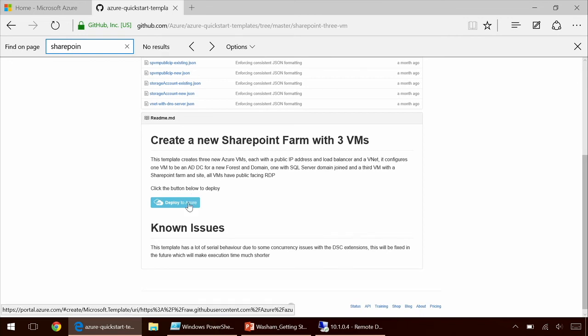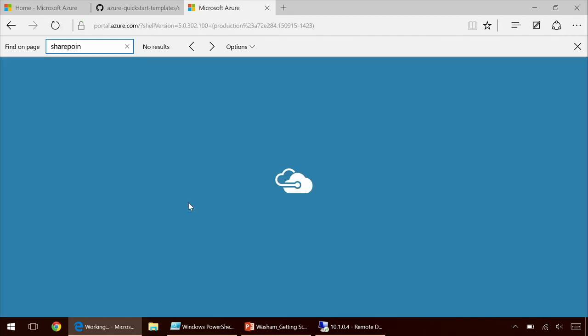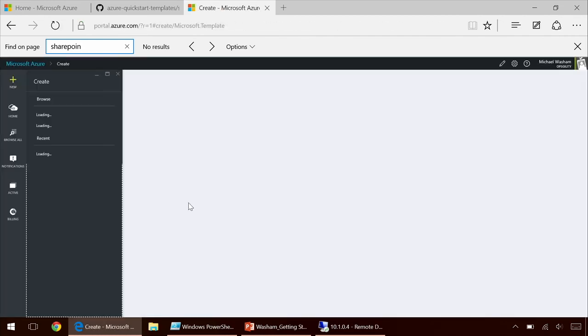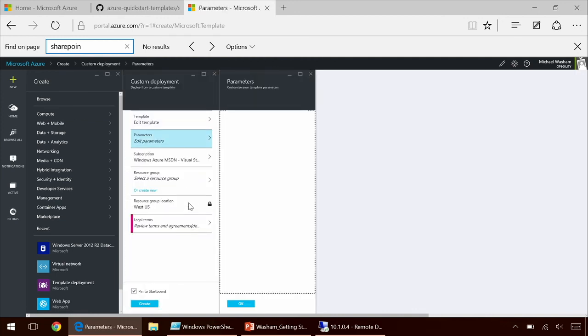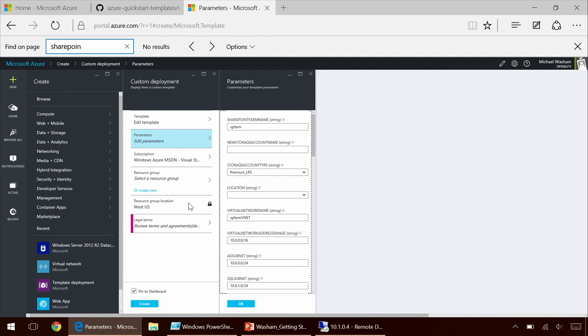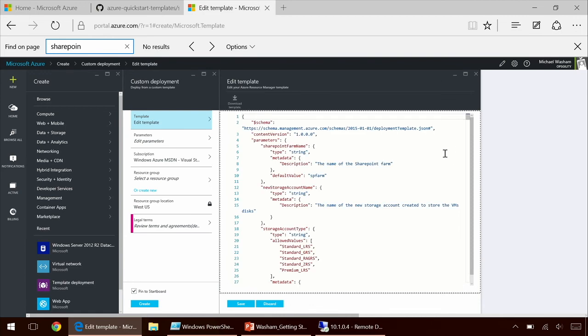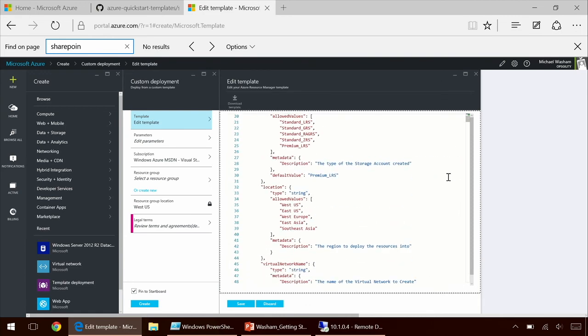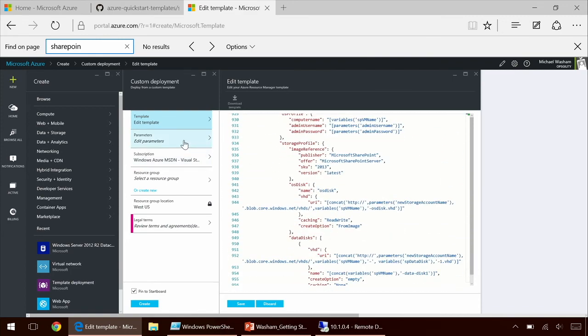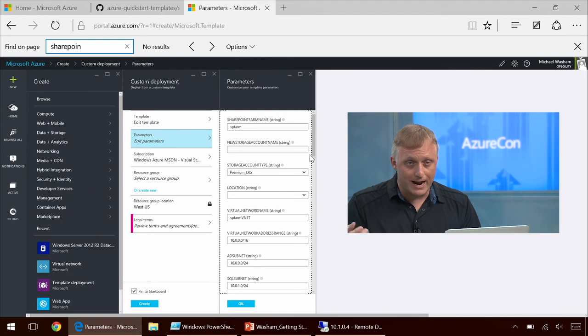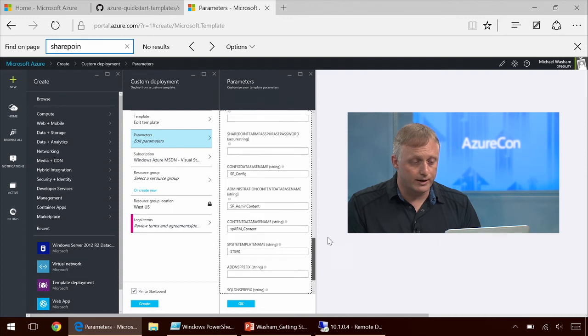The GitHub repository has a nice little extension built called Deploy to Azure. So I can click this button, and it's going to do a deep link directly to my Azure subscription in the Azure Management Portal. And when it loads, the template and all the necessary parameters will be defined inside the portal for me already. So if I click on Edit Template, you'll see all the JSON that was in that repository already embedded in the deployment script. So now if I go to parameters, you can see that it parsed all the parameters out of that JSON file, and it's really just looking for input on all the different values it needs to deploy.